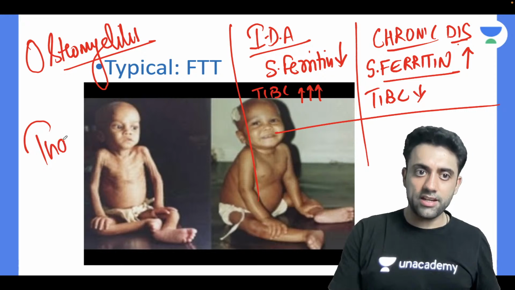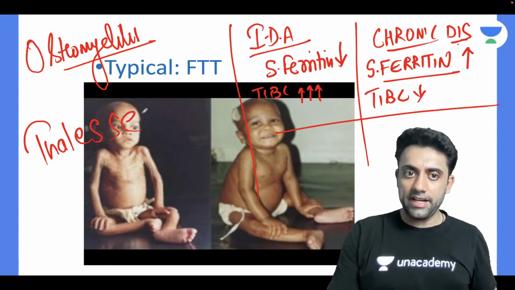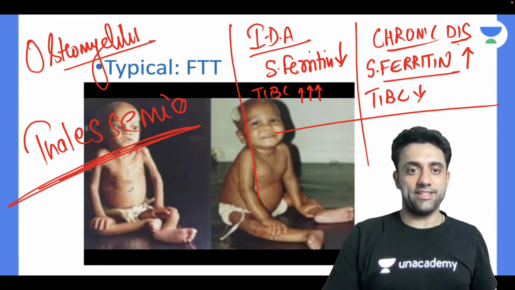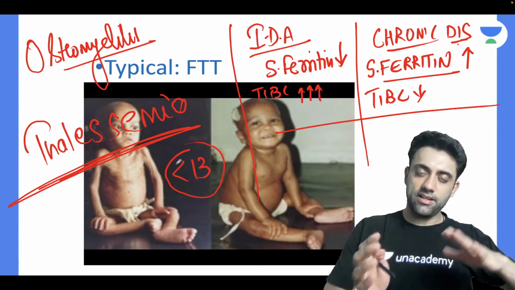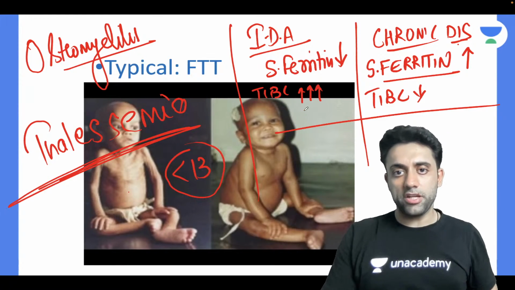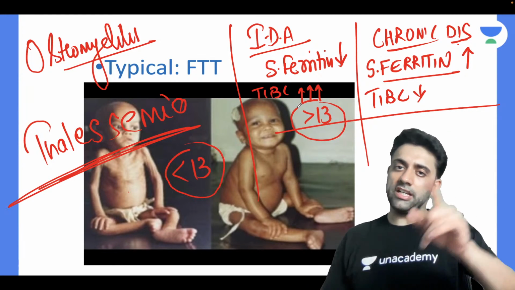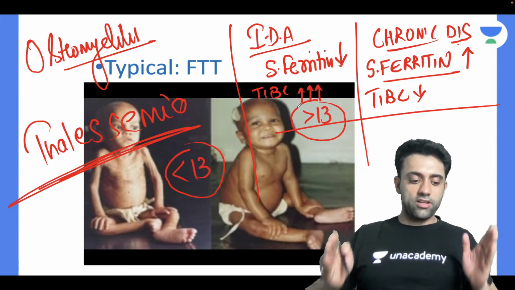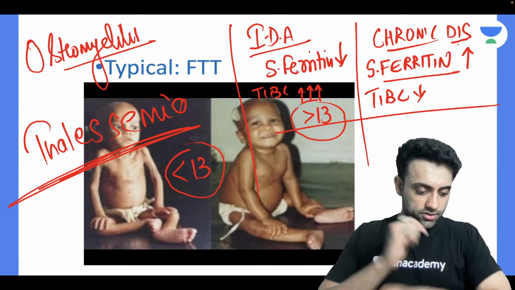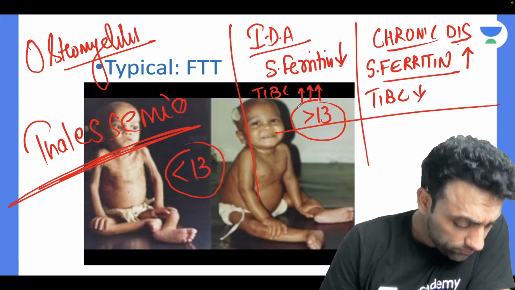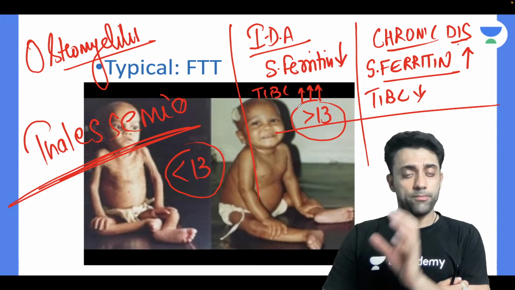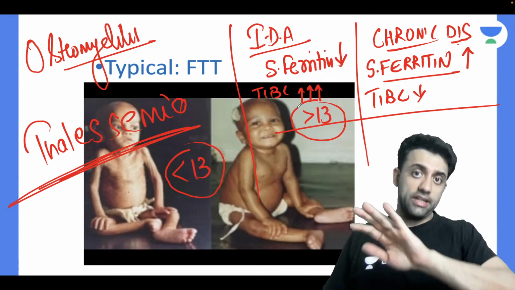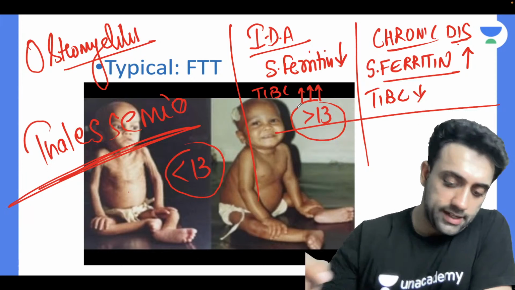Mentzer index is for differentiating iron deficiency anemia from thalassemia. Less than 13 means thalassemia. If a patient has a Mentzer index more than 13, the patient has iron deficiency anemia. Has everyone understood this much? Let me know. Exactly. Transferrin receptor is not asked this much, but these markers, what I told, are top class points. Remember that.